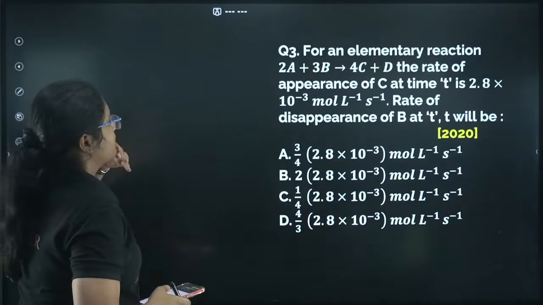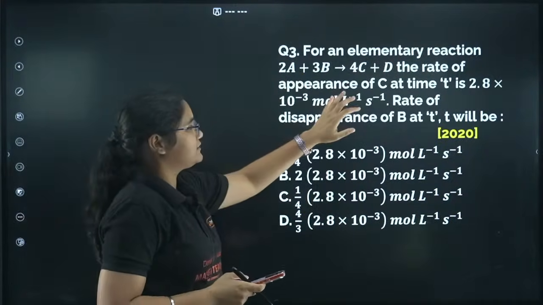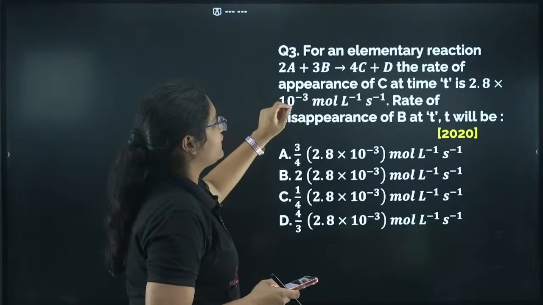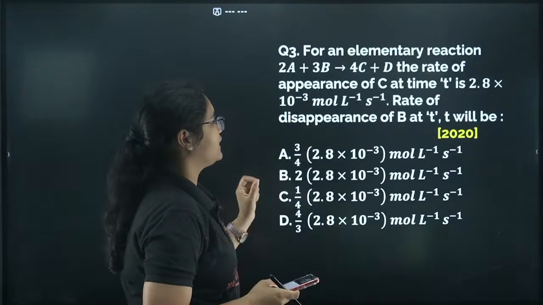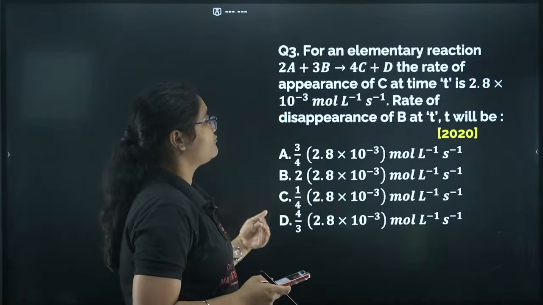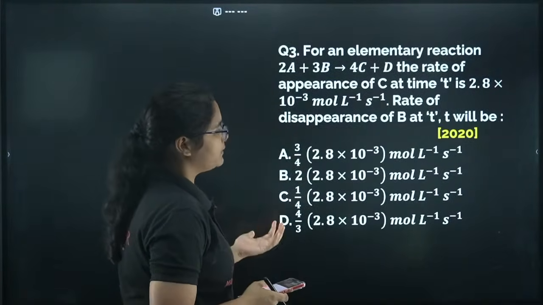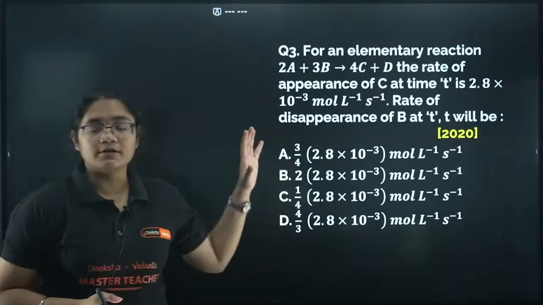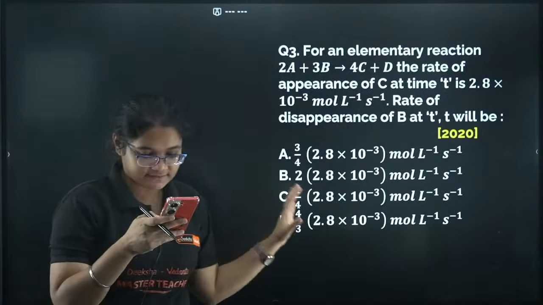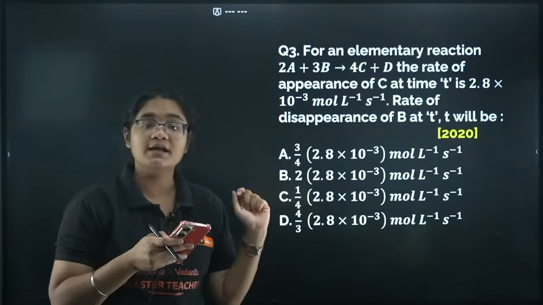For an elementary reaction 2A plus 3B gives 4C plus D, the rate of appearance of C at time t is 2.8 into 10 to the power of minus 3 mol per liter per second. What is the rate of disappearance of B at time t? Just like how we solved the previous question, you have to solve this question in the same way.